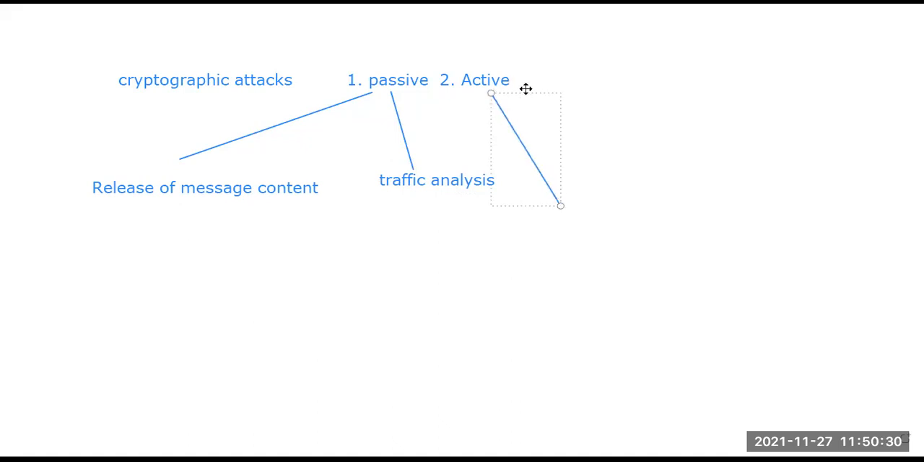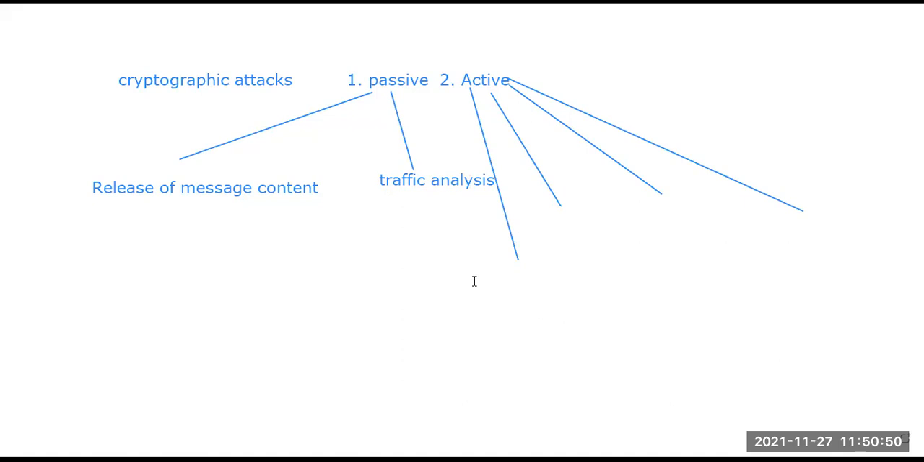Active attack has 4 parts: masquerade, replay, modification of messages, and then the last term, denial of services. Okay, so I will write them one by one again.